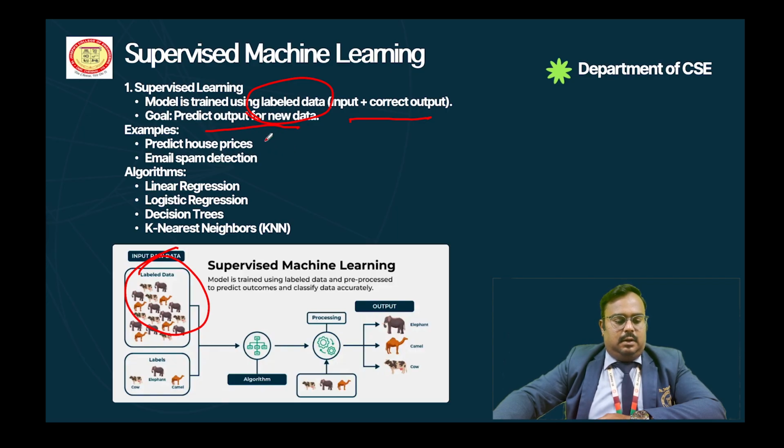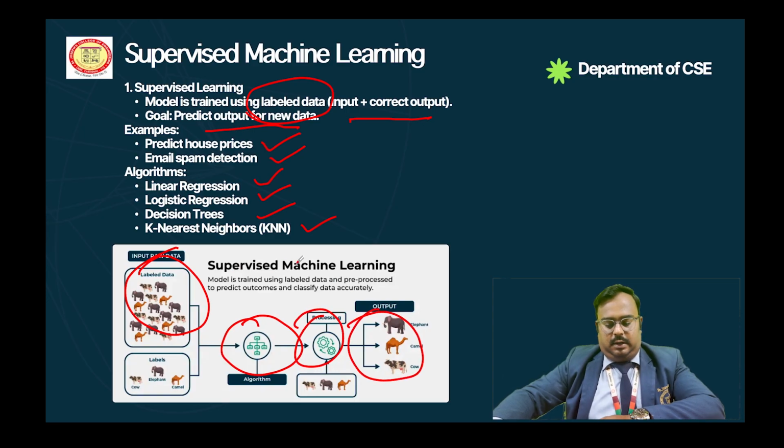For example, we have various examples: predict house prices based on the area, location, and so on. Next one, email spam detection. Here the algorithms are given: linear regression, logistic regression, decision tree, KNN algorithm. In this diagram we give the collected input as raw data. After that we use any algorithm based on our requirement. After processing we get the desired output like labeled data. So this is supervised machine learning.